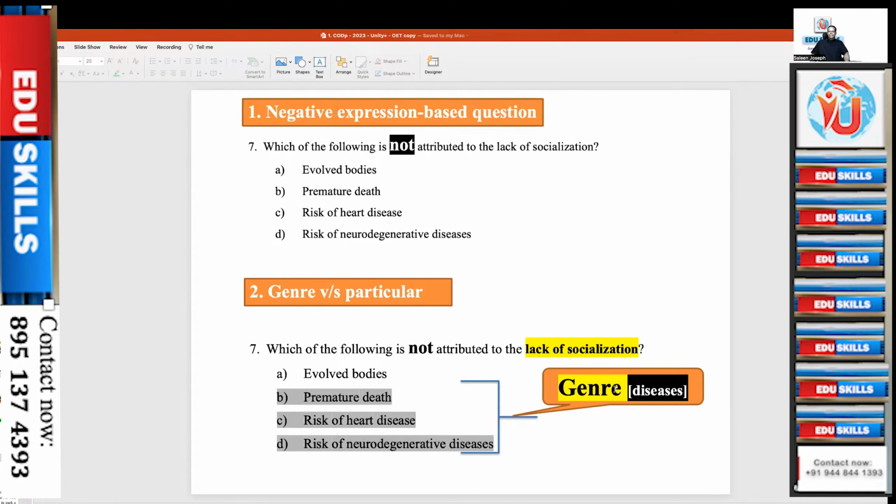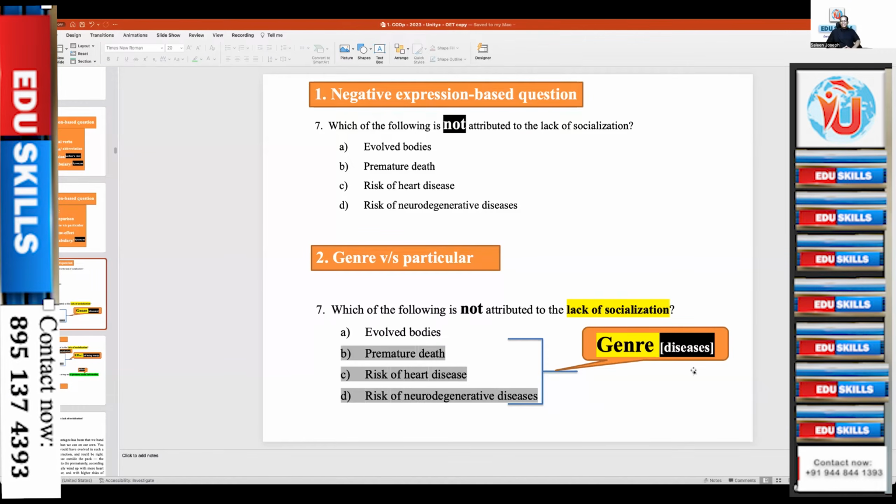See, here three things speak about diseases. Three options speak about premature death, risk of heart disease, risk of neurodegenerative diseases. So they speak about diseases. One option does not belong to that particular brand. So what doesn't belong to the brand will be the correct answer, because it's a negative expression based question, where not is used.